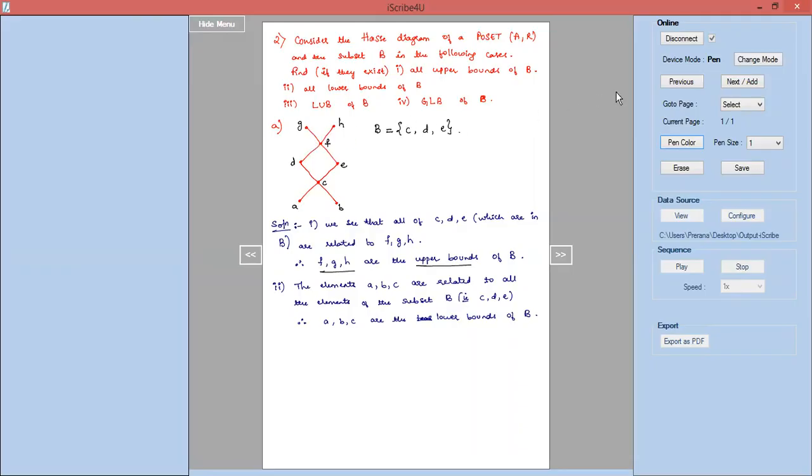Right? We will write down the same thing now. So third subpart of the question.